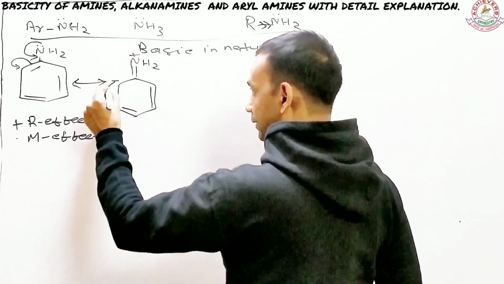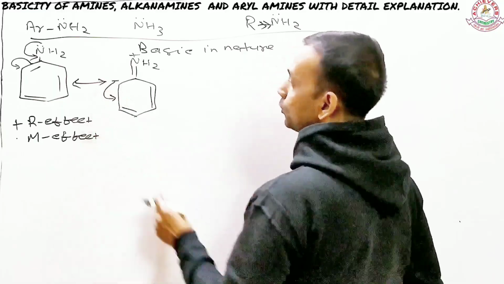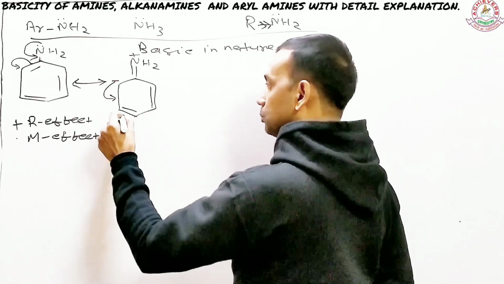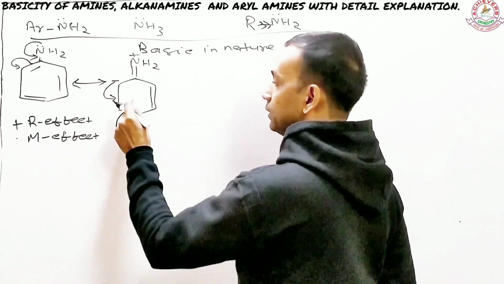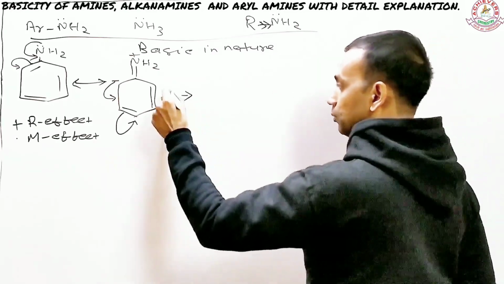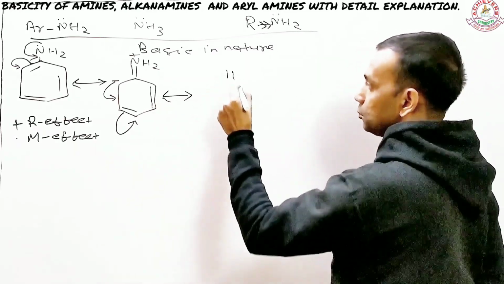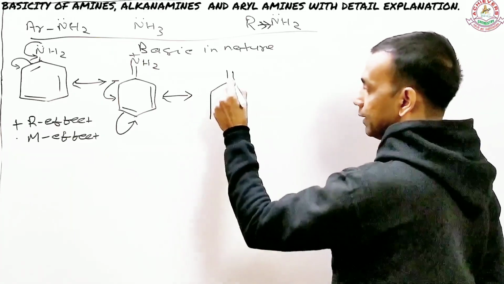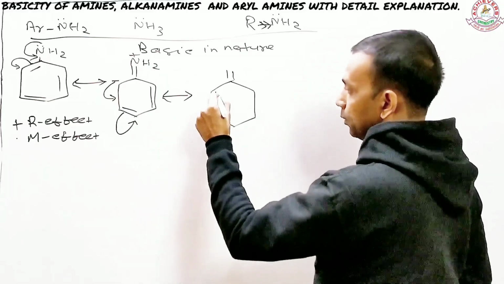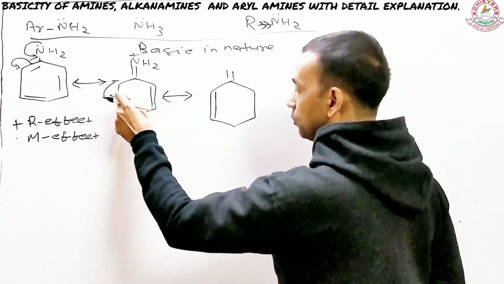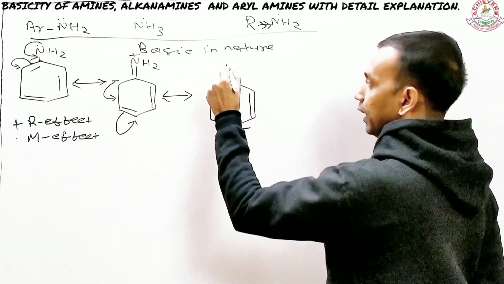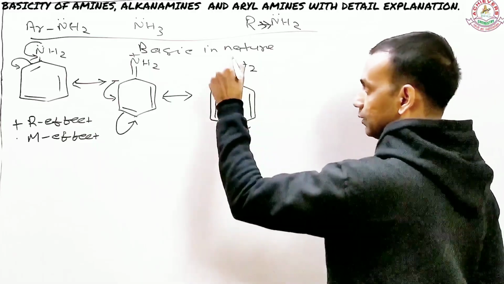Next, this extra pair of electrons on the ortho carbon moves towards the next sigma bond, and because of that, the electrons present as a pi bond shift to the next carbon, and this results in the formation of the next structure. What is that structure going to be? Let me draw it first. This is your cyclohexane. Now place the double bond right here, because this has shifted over here. Now this becomes a negative charge. You have one double bond right here. Nitrogen is still there with a positive charge.